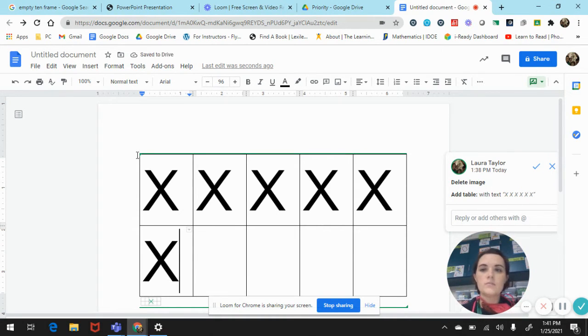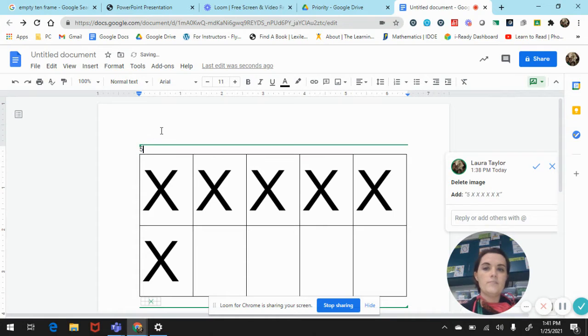So now, my number sentence for that would say 5 plus 1 equals 6. Or the way that we've been doing it, 6 equals my group of 5, which is on top, 6 equals 5 plus 1. So my bottom group. Okay?